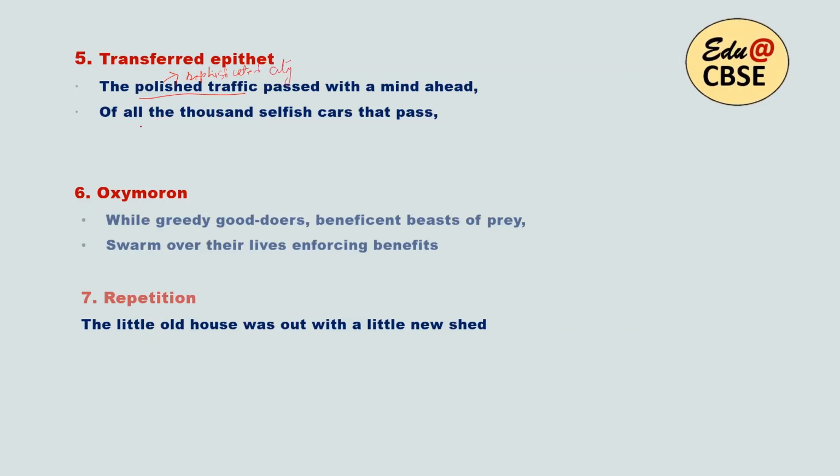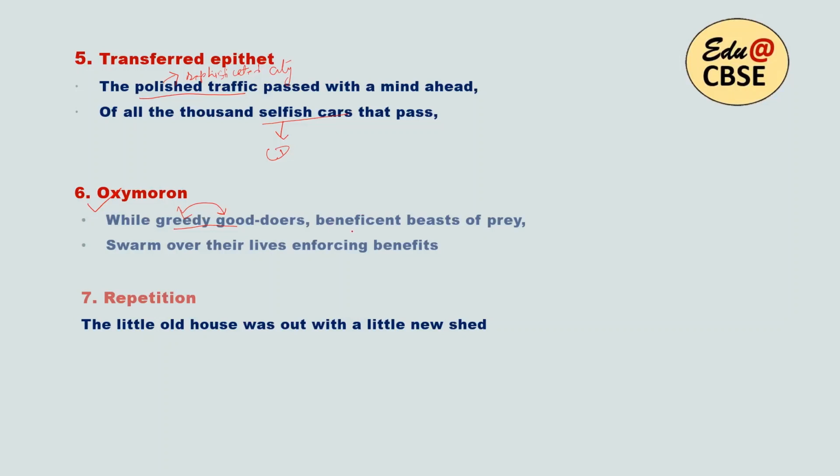Then in the next line, all the 1,000 selfish cars. Now cars cannot be selfish. So here again the city dwellers, the people who are traveling, they are selfish. Therefore transferred epithet. Then we have oxymoron. Now oxymoron here: greedy, good doers. So greedy and good doers, contrasting ideas, contrasting words.